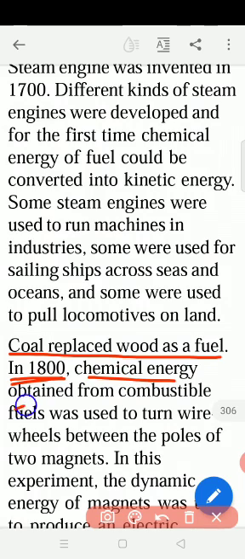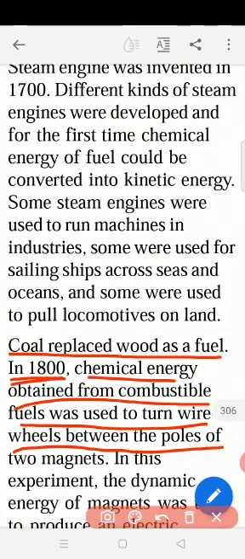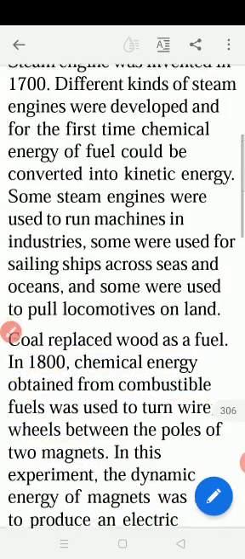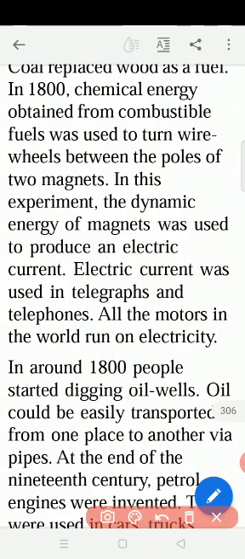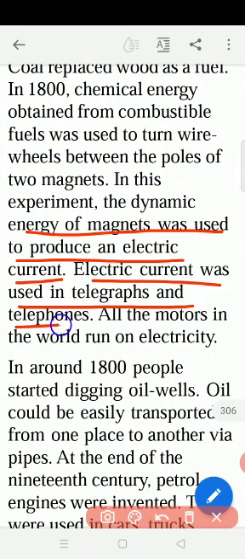Now chemical energy obtained from combustible fuels was used to turn wire wheels between the poles of two magnets. So now they started to use magnets to produce the electric current. The magnets they used in the wire wheels, and then in the telephones. Here you see, energy of magnets was used to produce an electric current. Electric current was used in telegraphs and telephones. All the motors in the world run on electricity. Motors are also running with the help of the magnet.